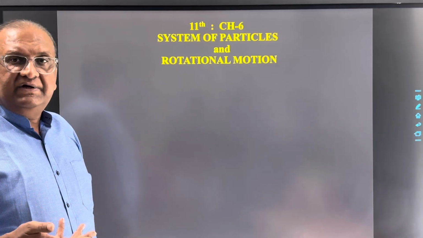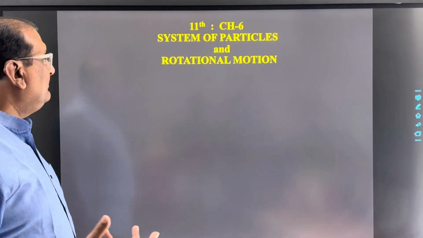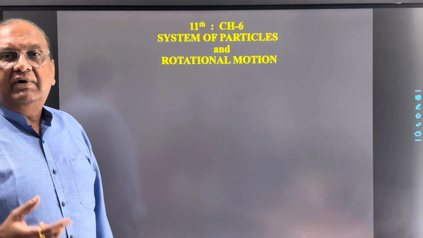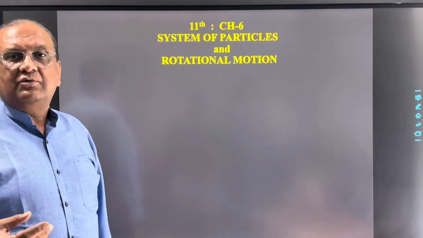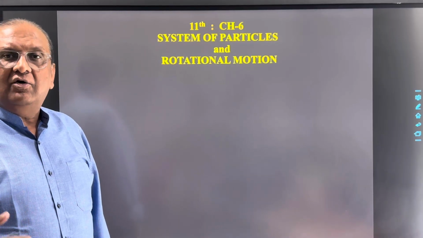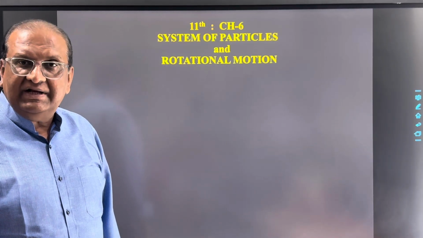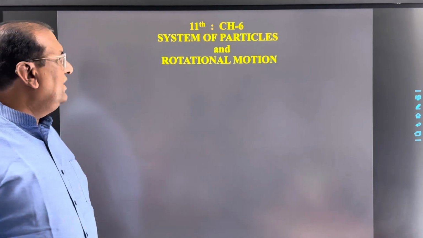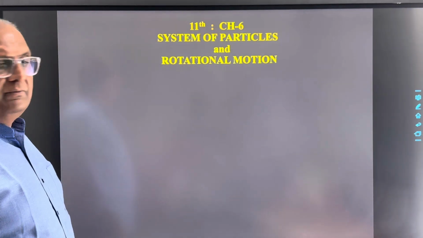Then in this chapter, we will concentrate on one new type of motion, that is the rotational motion. We already discussed linear or translational motion as well as circular motion. Now we will discuss rotational motion.